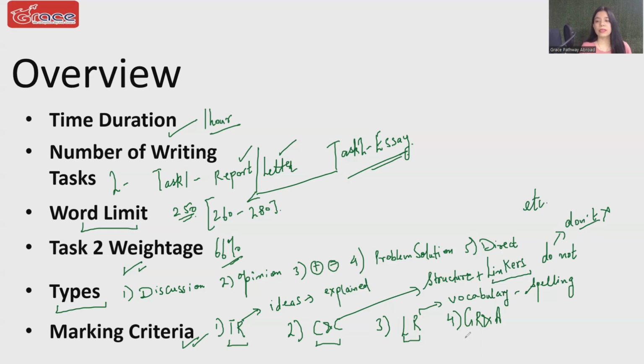The fourth criteria is grammatical range and accuracy. So of course, this is a language test. Your grammar is going to be tested.